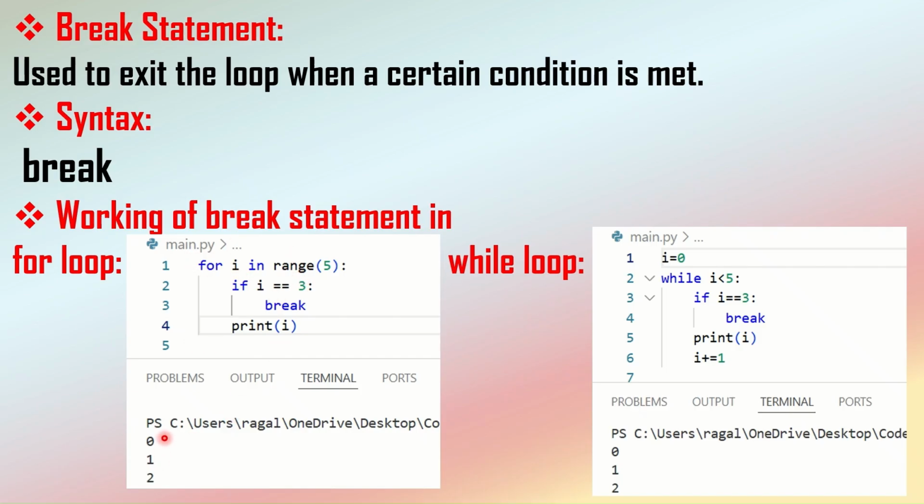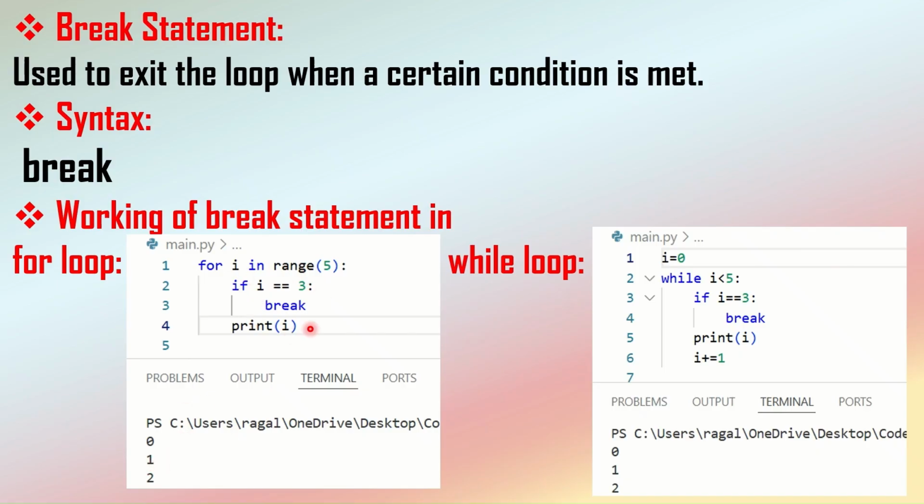If you can see the output here, since the i value is initially not equal to 3, it directly prints the value of i, which is 0 initially. Next, the i value becomes 1. It will come inside the loop and check this condition. This condition fails, so it will print the value of i, which is 1.